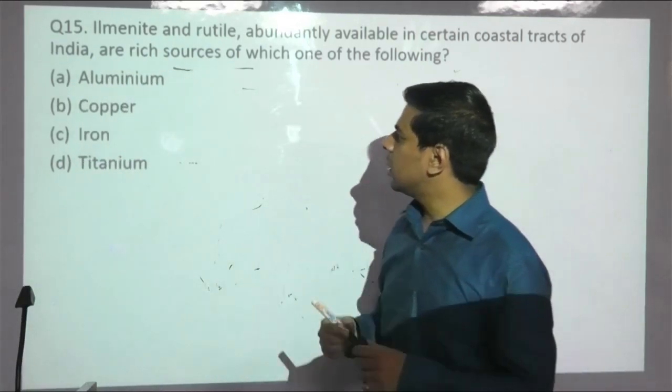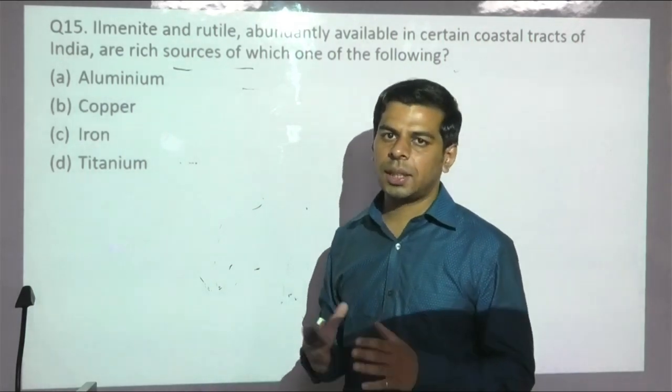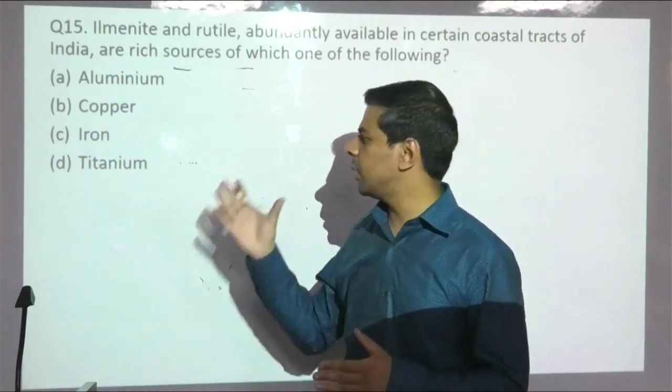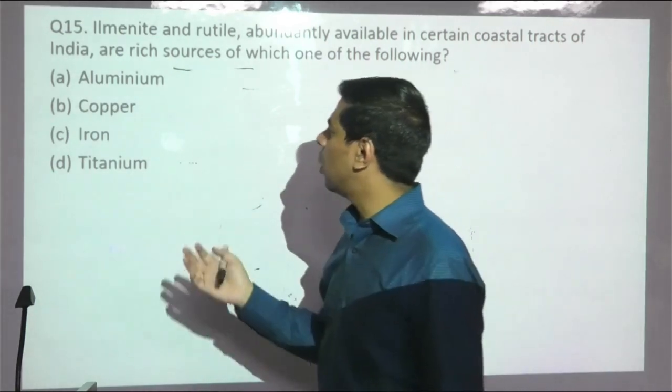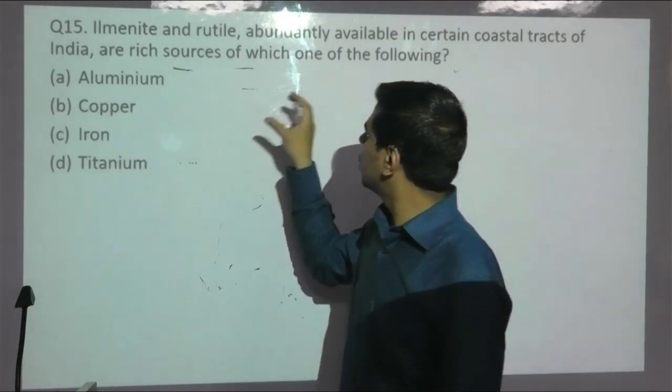Now this one is a little bit tough question, but still, if you have a basic understanding of science and the course part, the elimination method could have helped you in cracking it. Otherwise, for humanities students, it might be an out of the box question. They've asked about ilmenite and rutile, which of the following are rich sources of which one of the following.